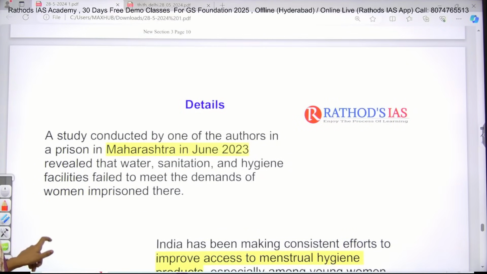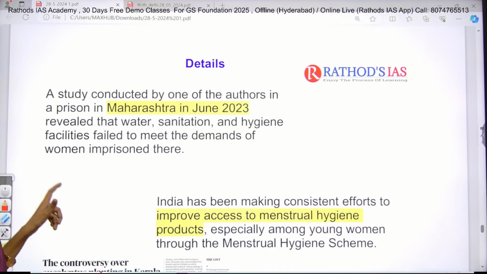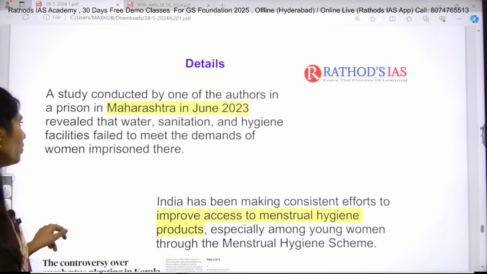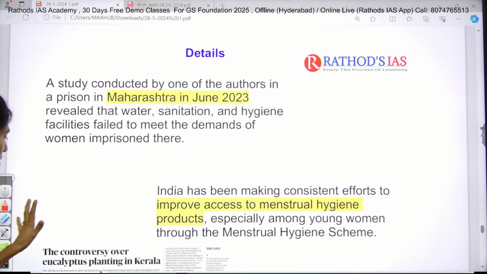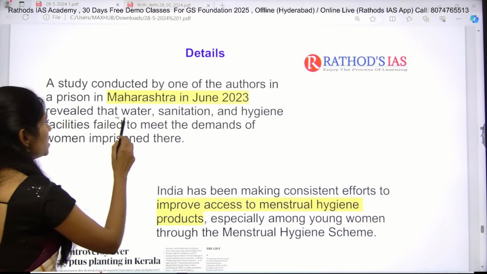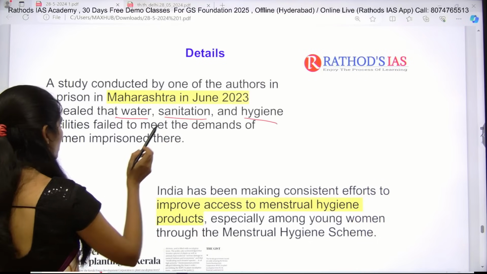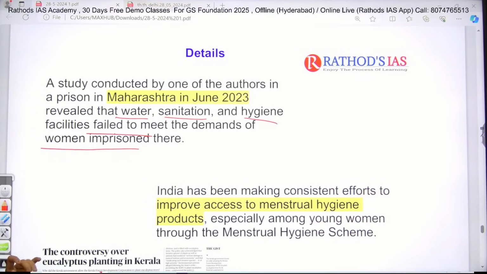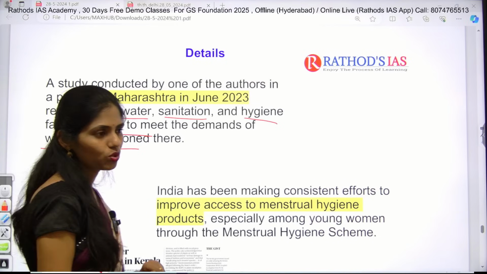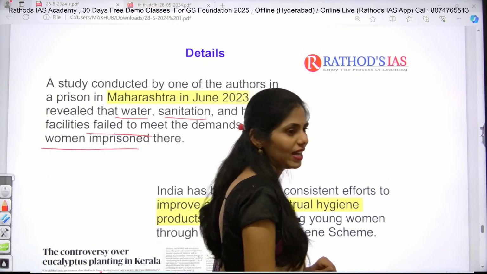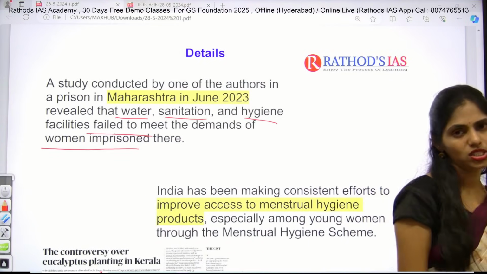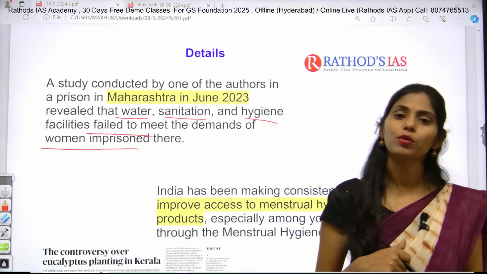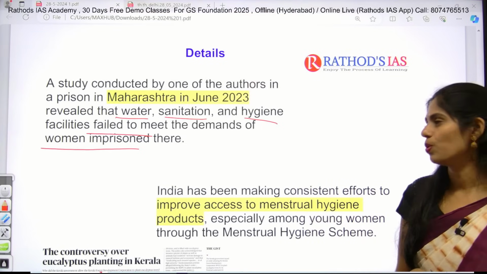Okay, here is a study conducted in a prison in Maharashtra in June 2023. This study reveals that water, sanitation and hygiene facilities have failed to meet the demands of women who are imprisoned there. According to this study, no proper menstrual hygiene or sanitation is available in the prisons, and this is important from your social issues, GS paper 2 point of view.